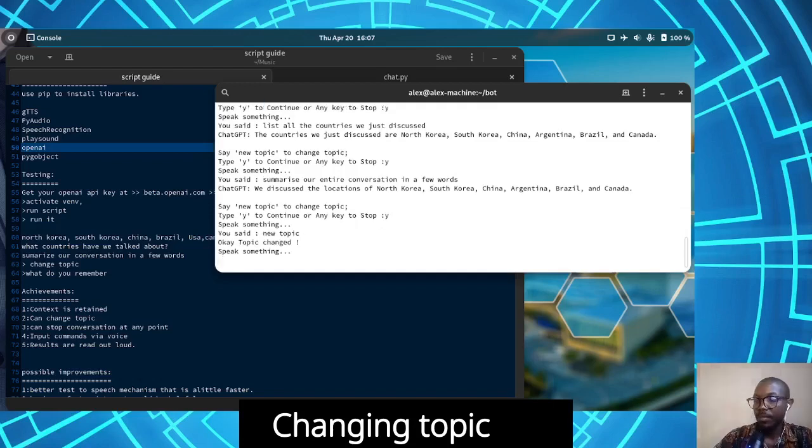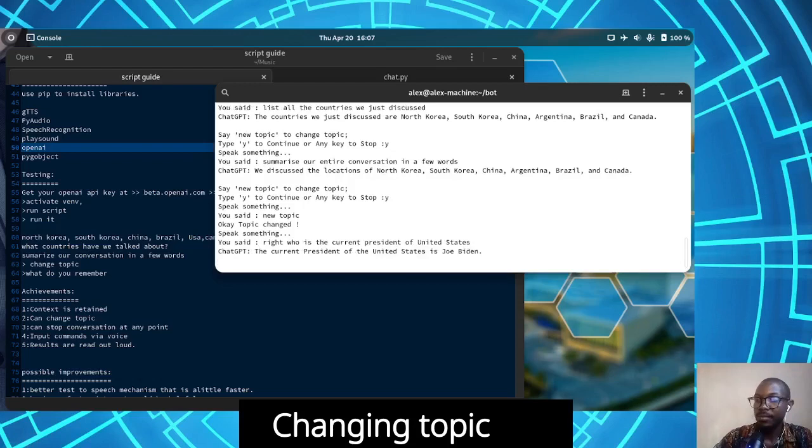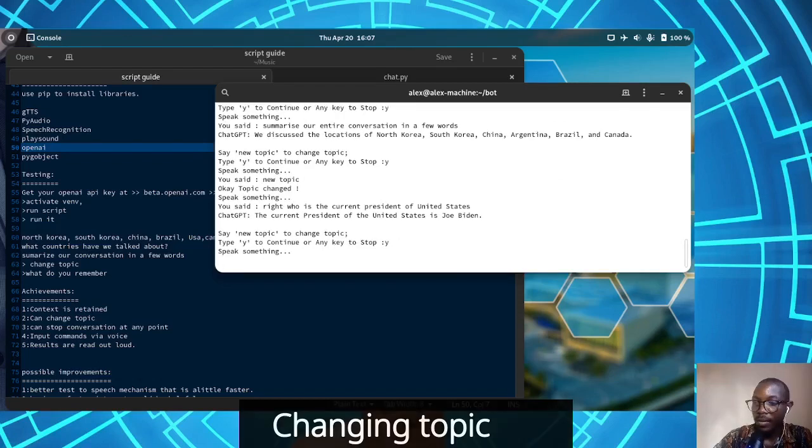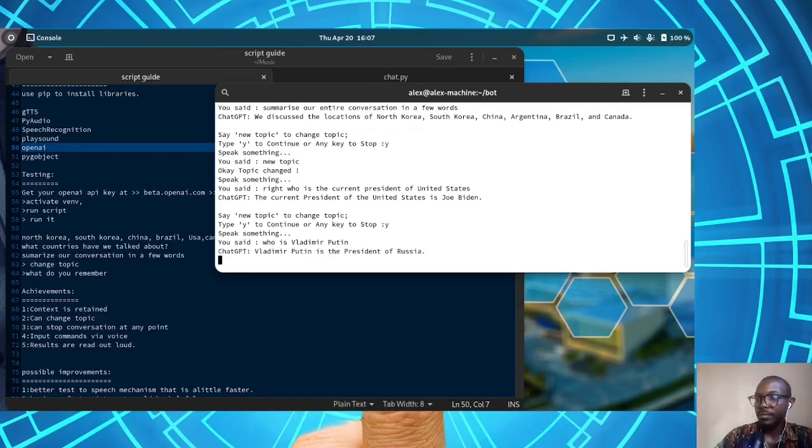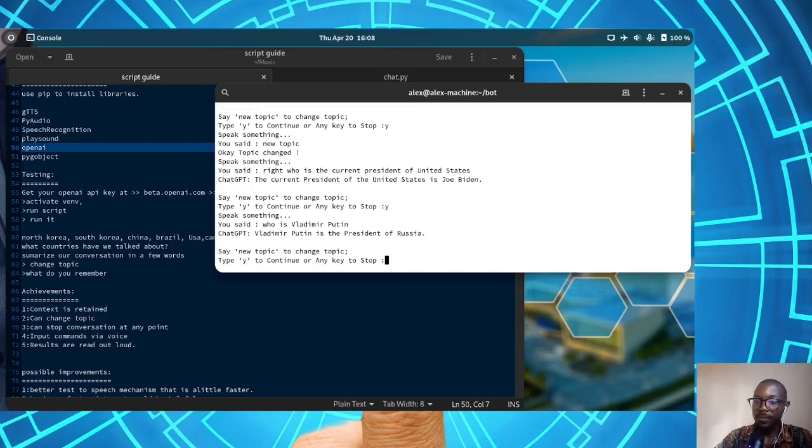New topic. Alright. Who is the current president of United States? The current president of the United States is Joe Biden. Who is Vladimir Putin? Vladimir Putin is the president of Russia. After changing the topic, it should forget the previous conversation and concentrate on the current one. So let's see.